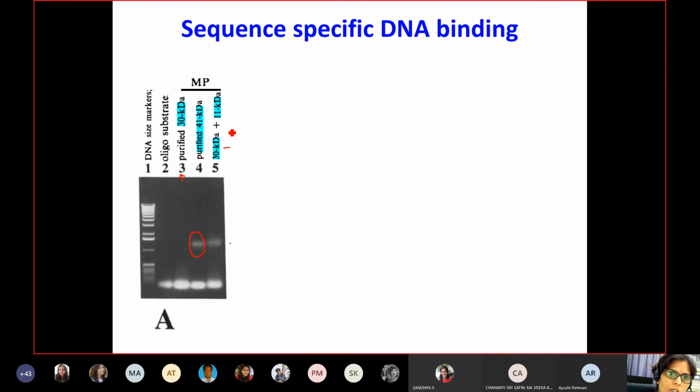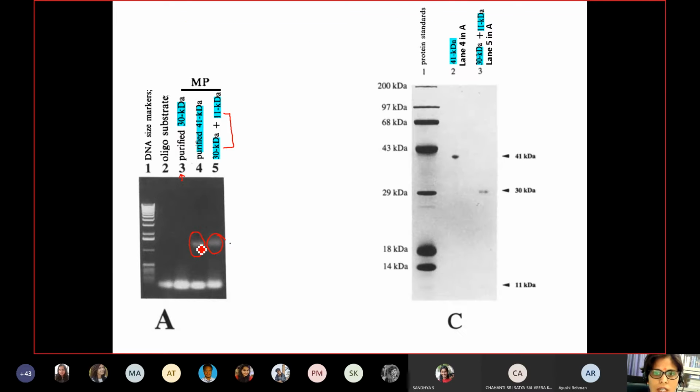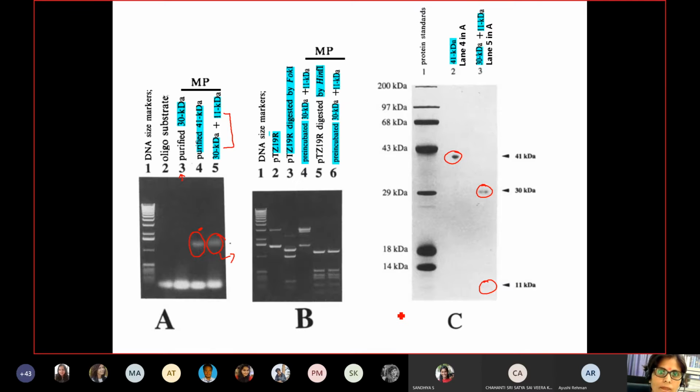Similarly, if you reconstitute both parts, that means 30 plus 11 kilodalton, you again see formation of the oligonucleotide complex. And further, they purified the proteins from these two and were able to show that you get specifically 41 from this lane, and 30 and 11 kilodalton proteins from lane 5. So this was shown in the next paper.